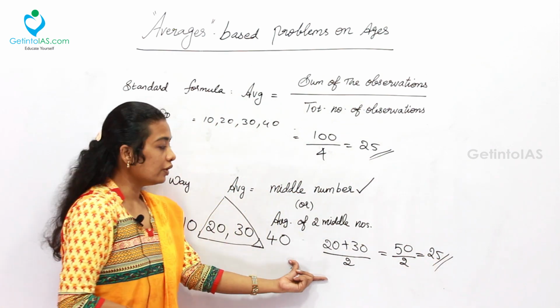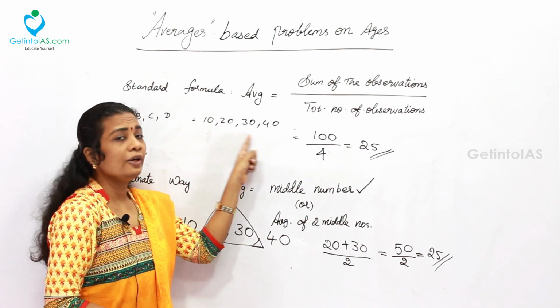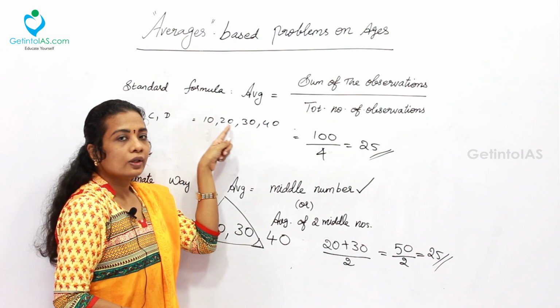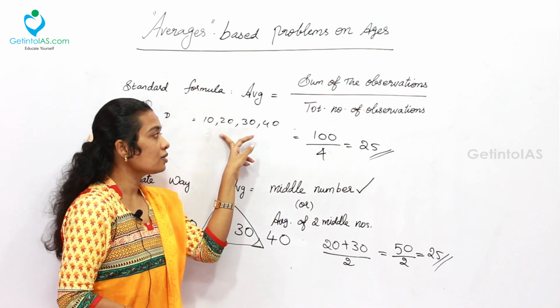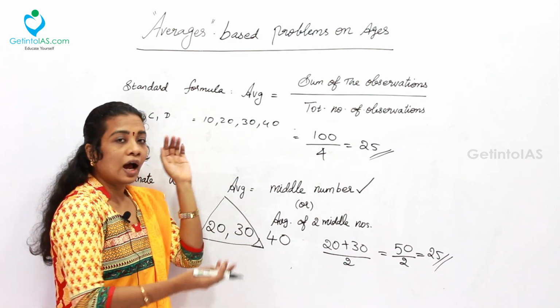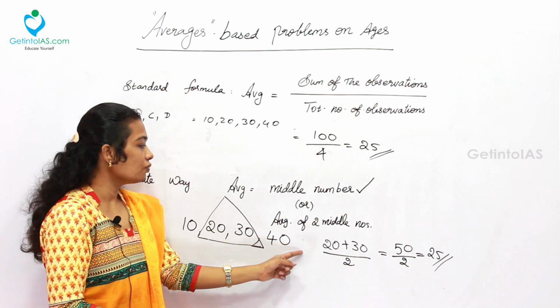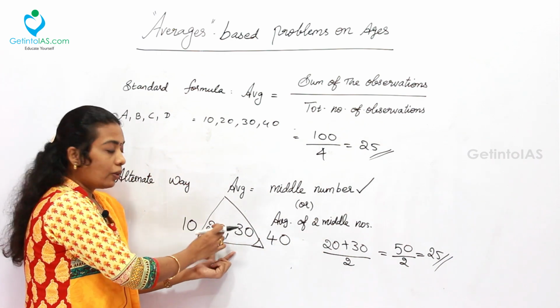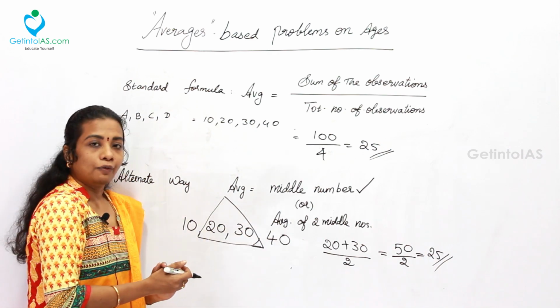So this way will be useful when you get complicated numbers, that is 112, 122, 132, like that. If you are getting a series like that, instead of adding up all the values, this will become useful to you, just to take the 2 or 1 middle number and get their average.